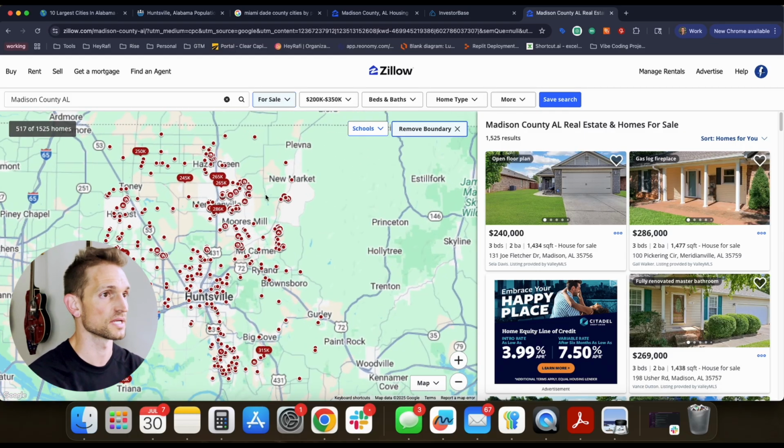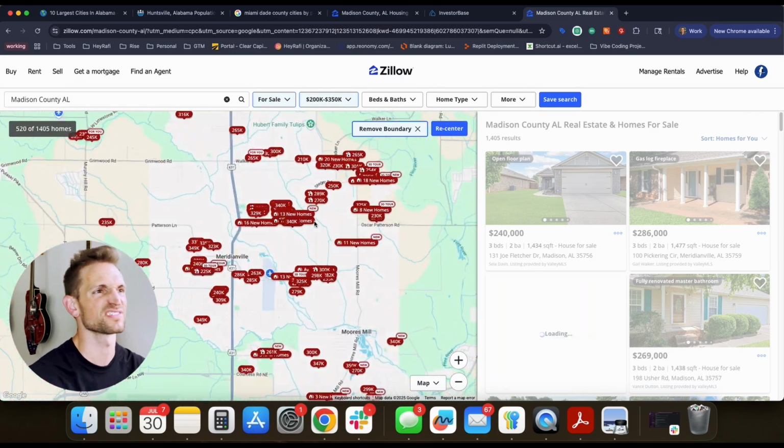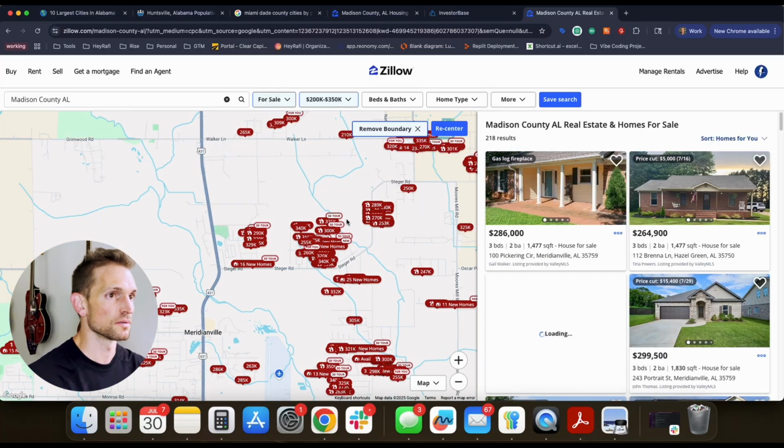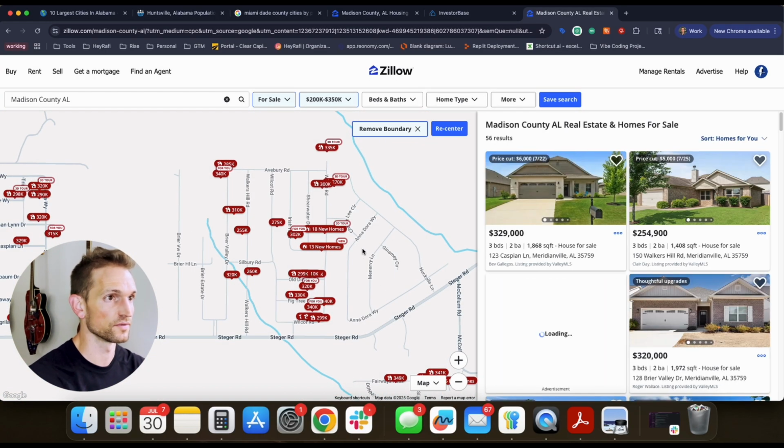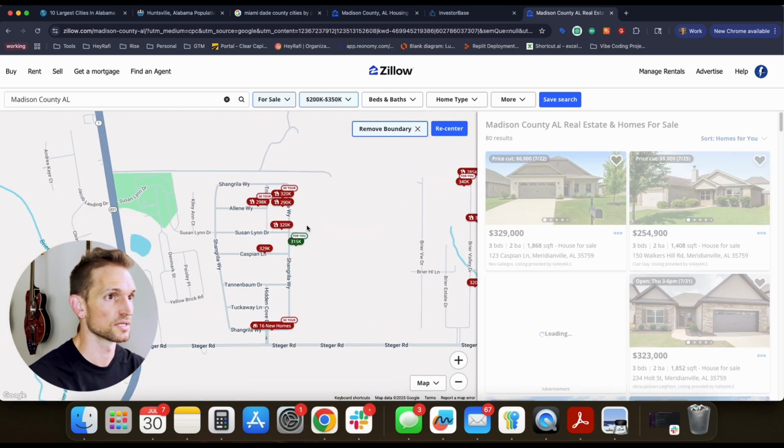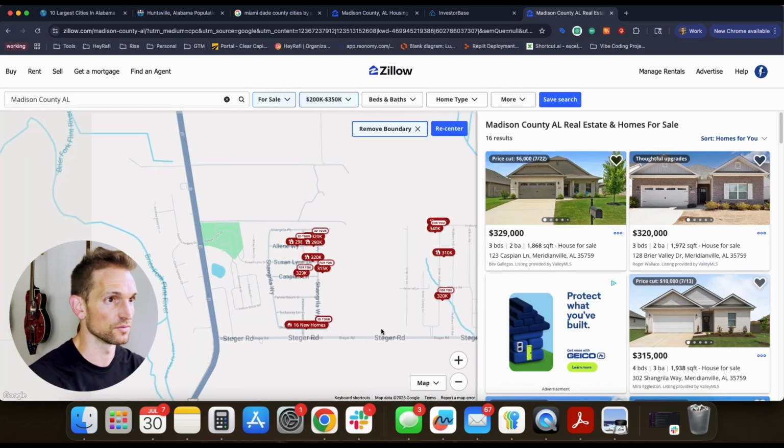I'm just going to pick one for the time being. I'm going to go north. North sounds and feels good. So I'm going to go in here. It looks like there's a lot of volume available in here. It looks like these are a bunch of new homes, so that's of interest. Looks like there's maybe not so many new homes in here.